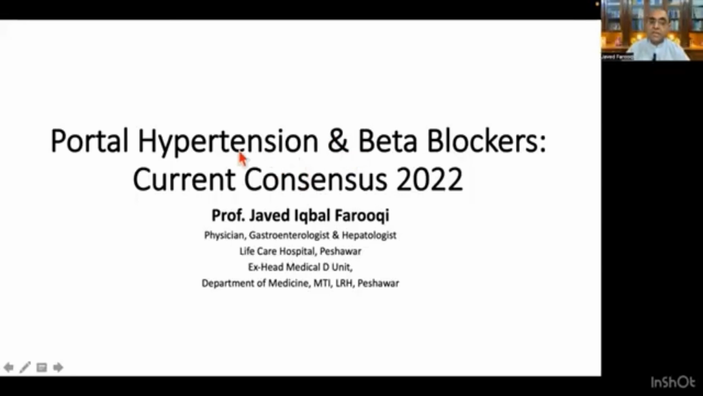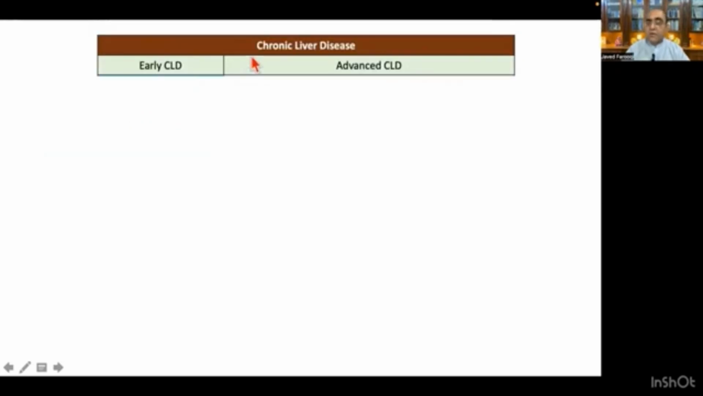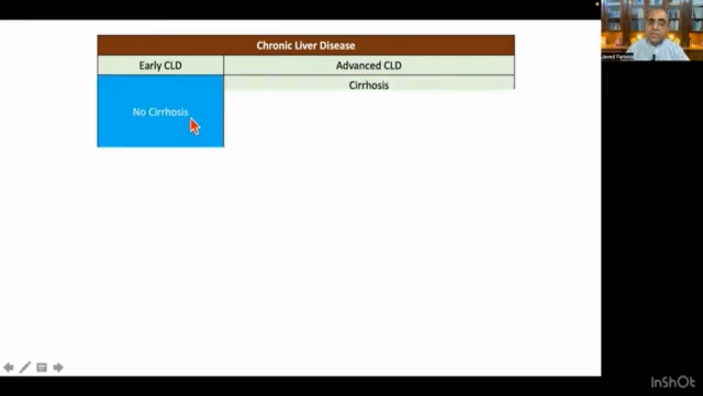So as I said, the title for today's discussion is portal hypertension and beta blockers, current consensus in 2022. And this is the first part of this discussion. When we say a patient has got chronic liver disease, we can divide the chronic liver disease into two stages or two phases. The first is the early chronic liver disease, and the second is the advanced chronic liver disease. By early chronic liver disease, we mean no cirrhosis, while by the term advanced chronic liver disease, we mean cirrhosis.